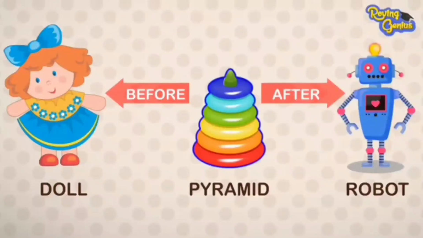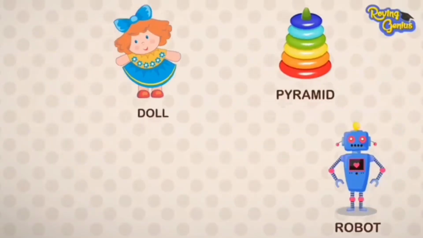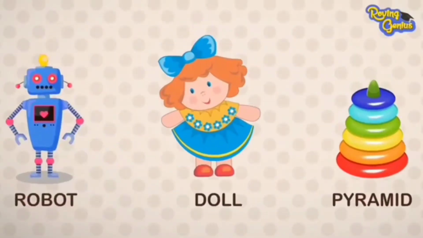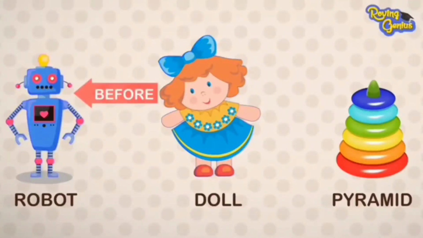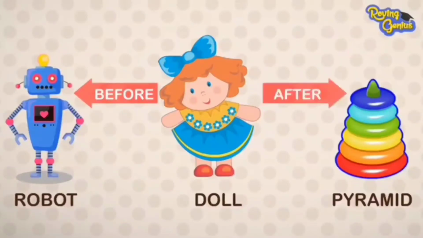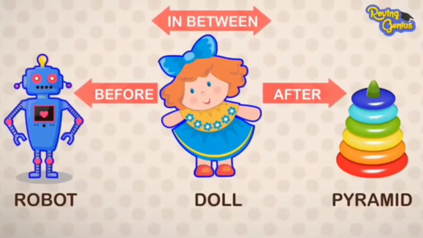Thus, the pyramid is placed in between the doll and the robot. Let us rearrange the positions of the toys. Now, the robot is placed before the doll and the pyramid is placed after the doll. Thus, the doll is in between the robot and the pyramid.